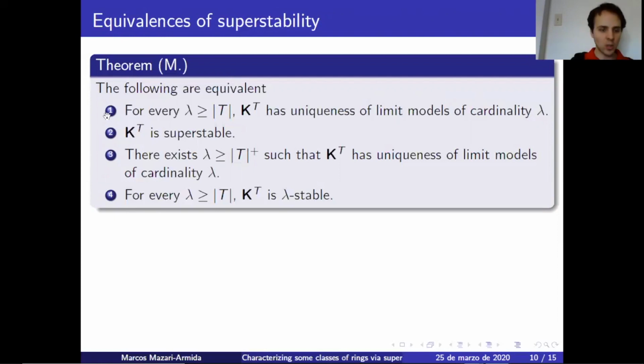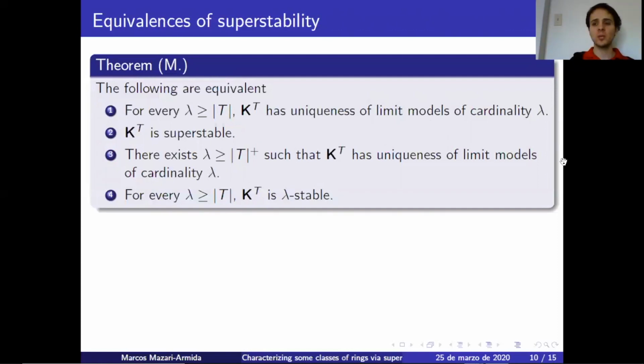It's clear that 1 implies 2, and 2 implies 3 is also clear. Now to prove that 3 implies 4 and 4 implies 1, there are three things that you need. First, you prove that limit models are sigma pure injective modules. Then you use the relationship between T hat and K of T. And finally, there's some sort of Cantor-Schröder-Bernstein theorem for pure injective modules. So using these three things, basically you can go from 3 to 4 and from 4 to 1.